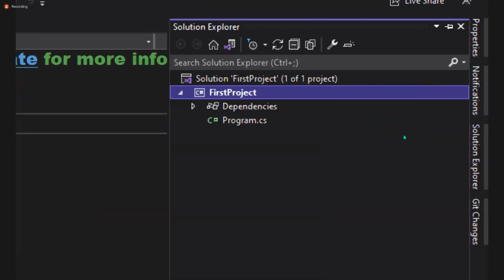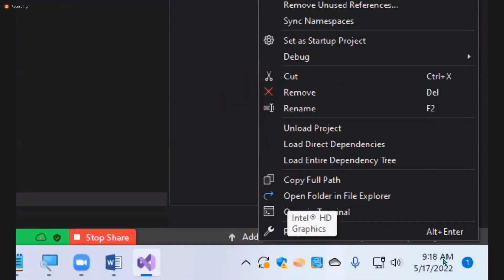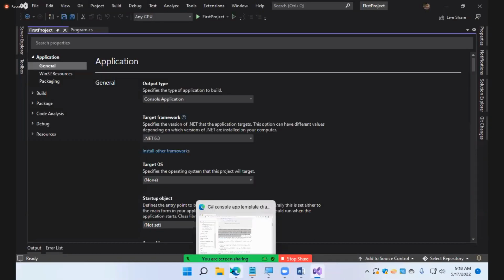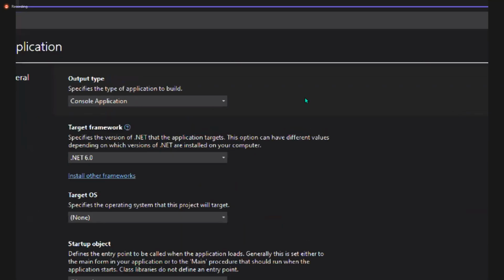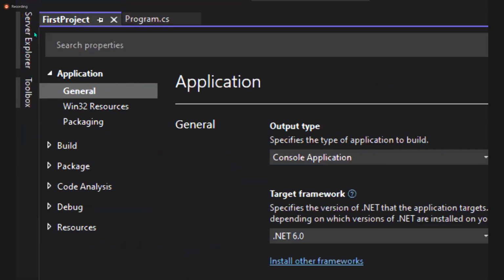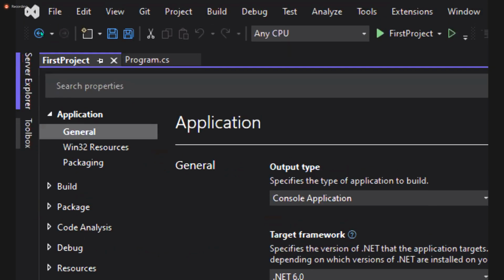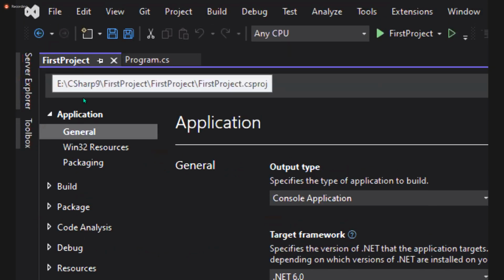Okay, and now in the Solution Explorer, this is your project and this is your class. Right click on the project, and you'll find an option. What is that? Properties. It opens the project property window. We call this a project property window. So see, this is the project property window for the first project.